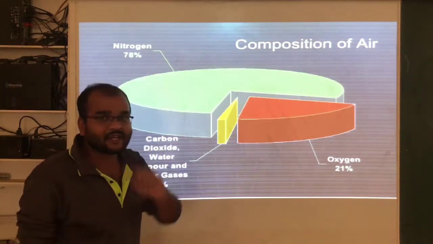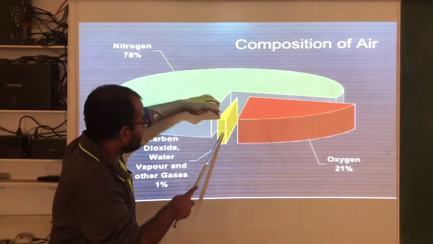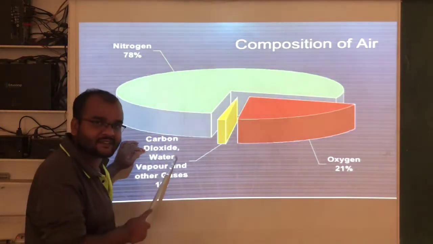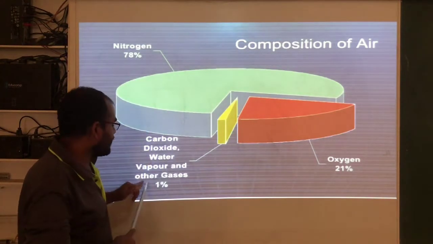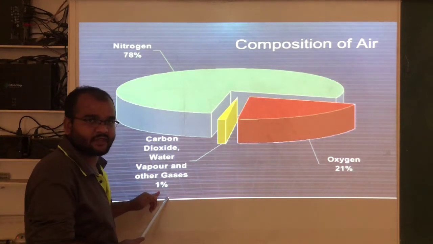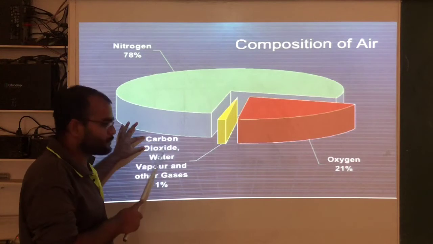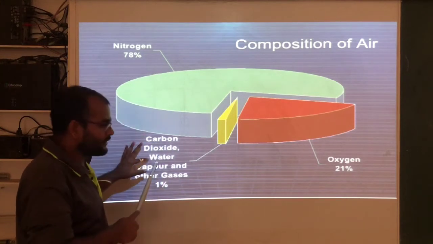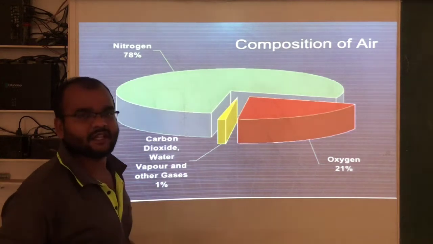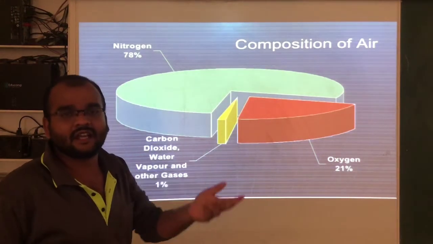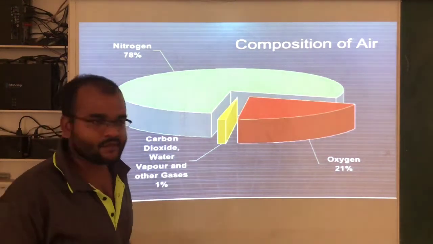The remaining 1%, you can see here, only 1% of the air consists of carbon dioxide, water vapor, and some other gases like argon, neon, xenon, all those inert gases.